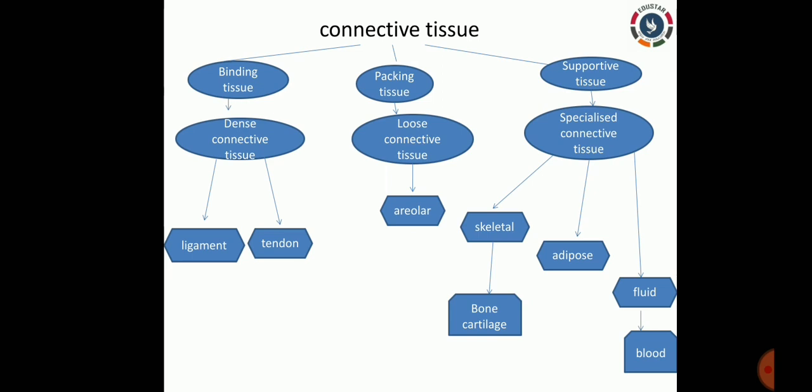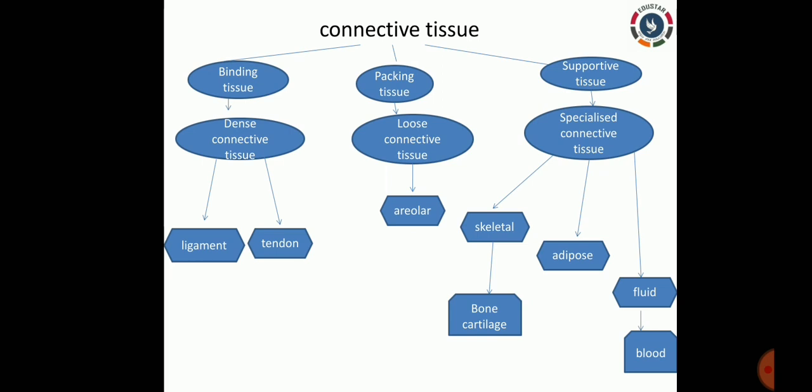Now first let us see dense connective tissue. The tissue that connects 2 bones is called a ligament. If you think about the skeletal system, all the bones are connected together. Where is this connection made? The two bones are connected to each other because of ligaments.